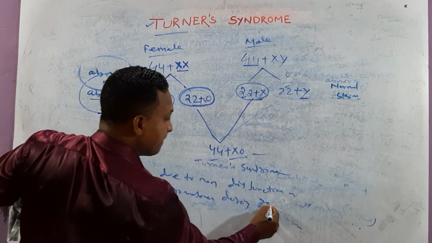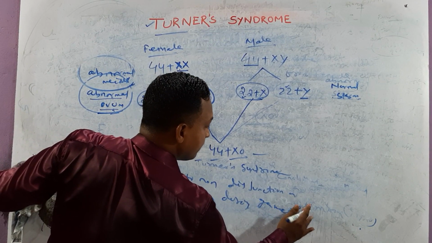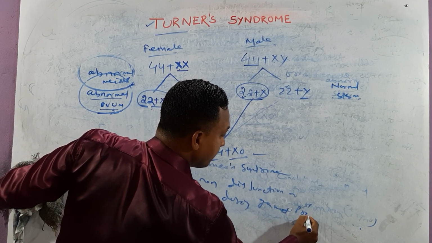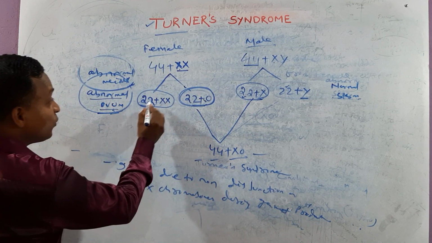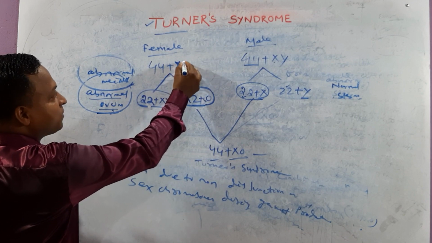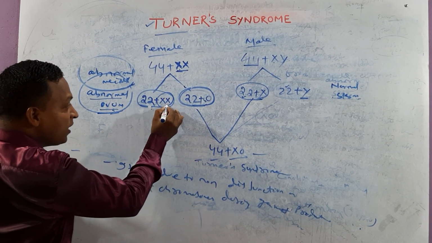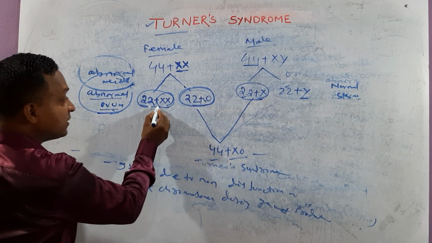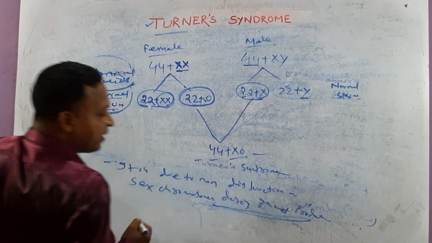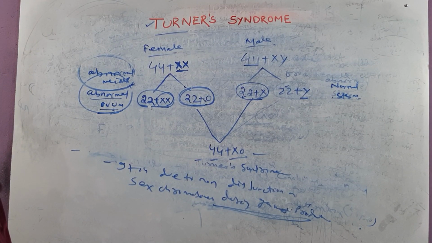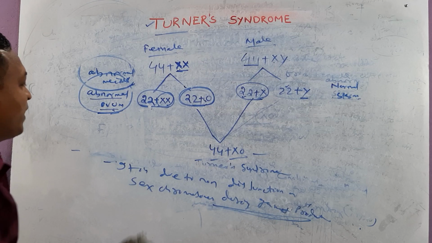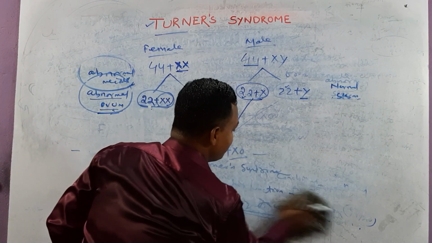It is due to non-disjunction of sex chromosomes during gamete production. This sex chromosome is unable to separate from this. That means it is due to non-disjunction of which chromosomes? Sex chromosomes during which production? Gamete production. Clear? So this is the basic fundamental about Turner syndrome. Okay, if we are adding another point, next one.